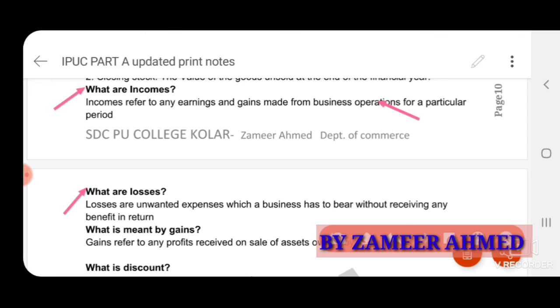So loss of goods, vehicles and cash we can call losses.